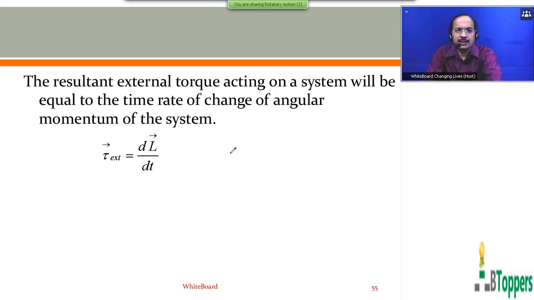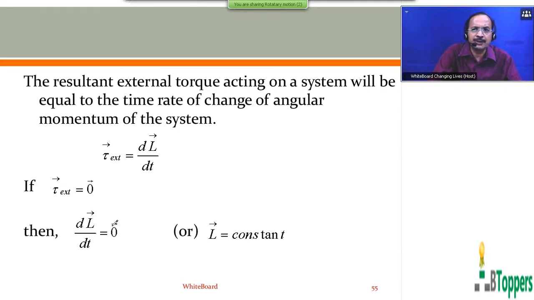So if the resultant of all the external torques acting on a system of particles is 0, that means the net external torque, or vector sum of all the external torques acting on the system, is equal to the 0 vector, then you can write dL bar by dt equal to 0 bar. If dL bar by dt is 0 bar, it means L bar is a constant vector.